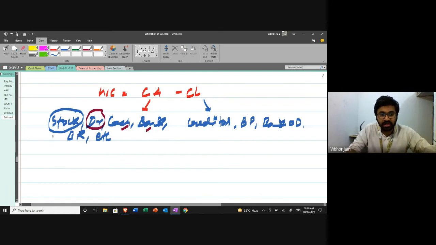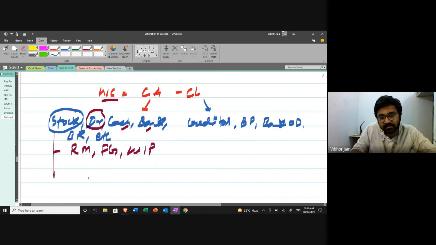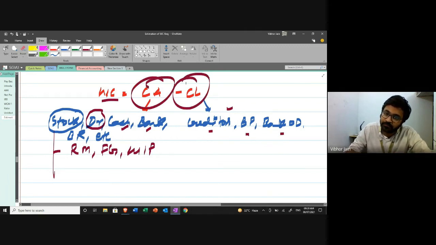Now, stock has three parts, if you know: raw material, finished goods, and work in progress. So I'm going to try to estimate the amount. Similarly, for current liabilities, I'm going to estimate the amount of creditors, bills payable, and bank overdraft. Then I'm going to apply this formula, and I'll get my working capital requirement.